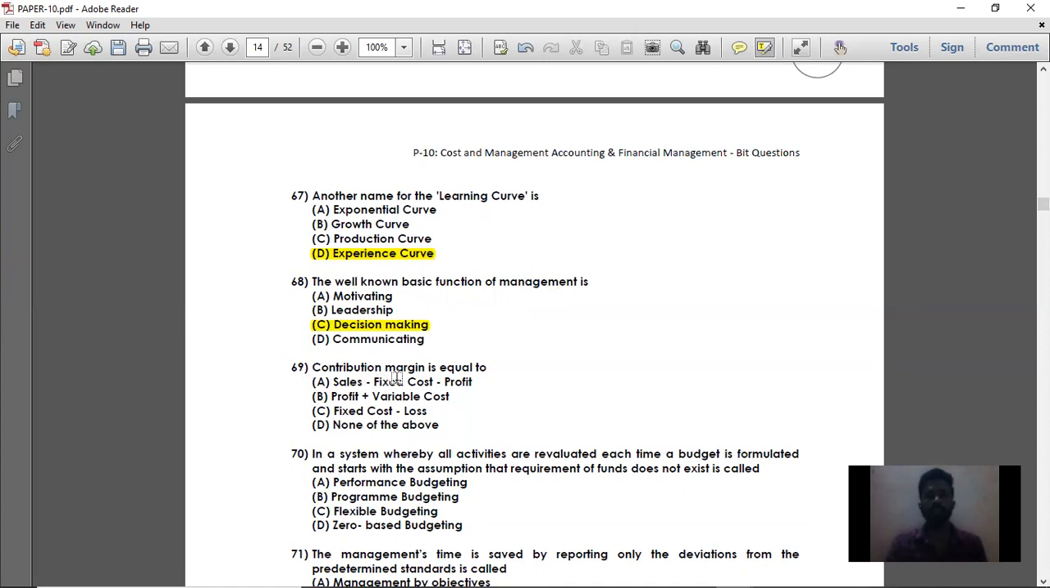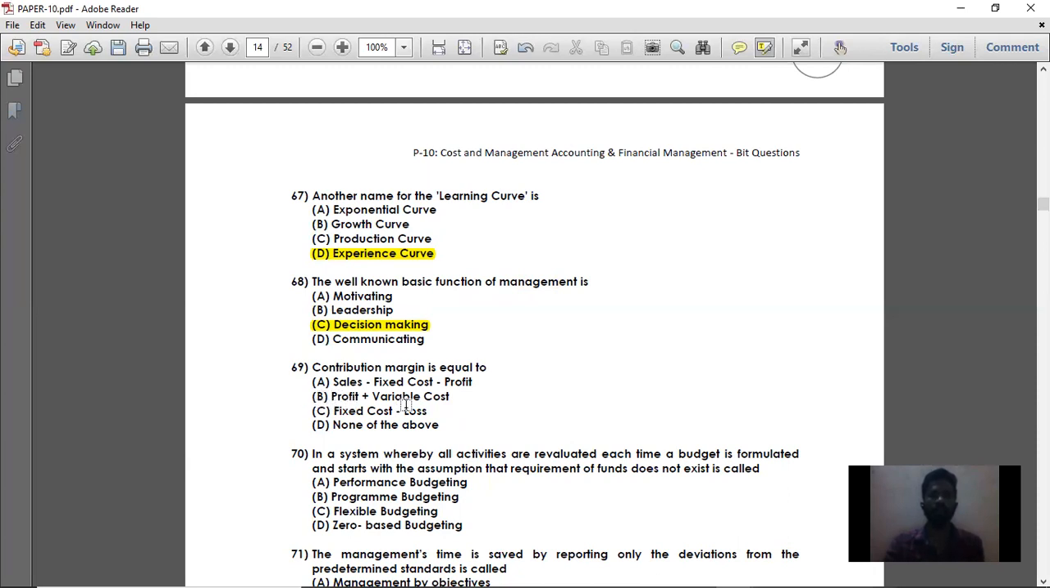Next, 69, contribution margin is equal to. For each option, you should calculate whether you are getting contribution value. Option A: sales minus fixed cost minus profit. What you will get? Sales minus variable cost is the contribution, or fixed cost plus profit is your contribution. You know your marginal costing table. From the top, either sales minus variable cost, or sales minus marginal cost, you will get your contribution. Or if you come from the bottom, profit plus fixed cost, you will get contribution. So sales minus fixed cost minus profit will not give contribution. So option A is not right.